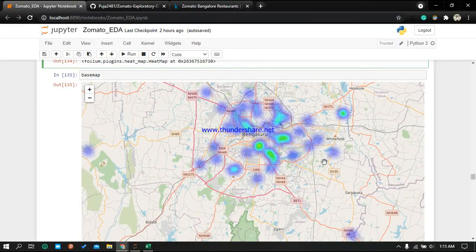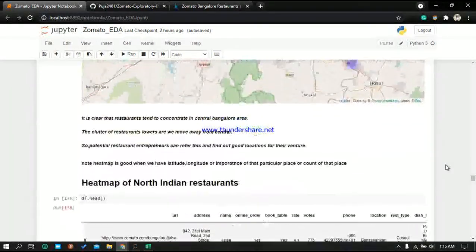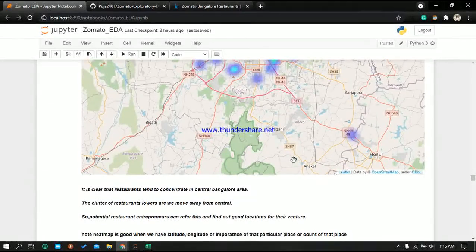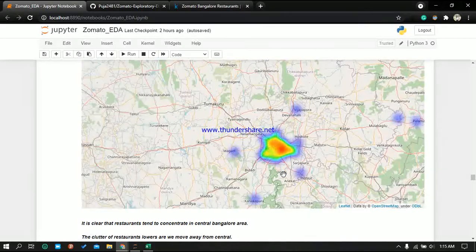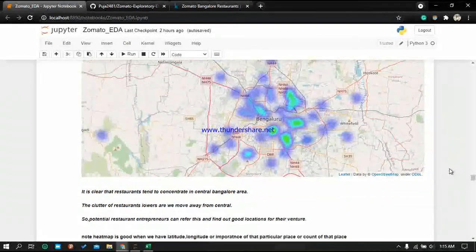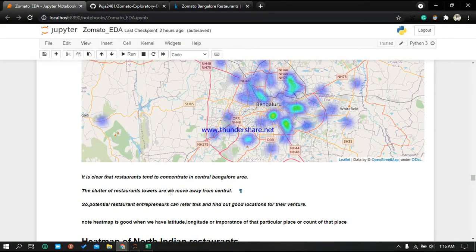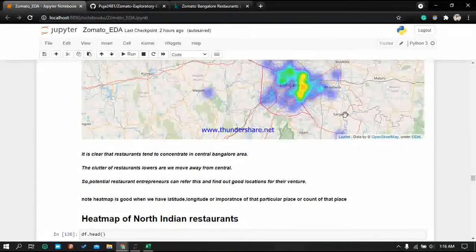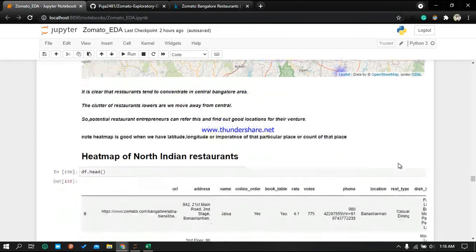Using the heat map you can analyze the data, and it is clear that restaurants tend to concentrate in the central Bangalore area. At the center of Bangalore they are much more concentrated, and the clutter of restaurants lessens as we move away from the center. When we move away from the center, it becomes lower. So these are the things that we can analyze from this map.